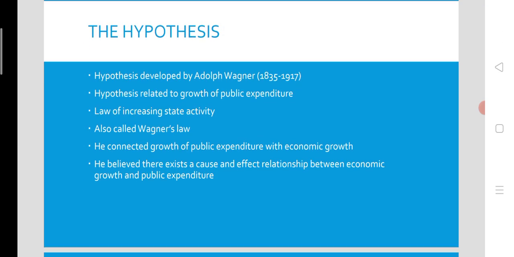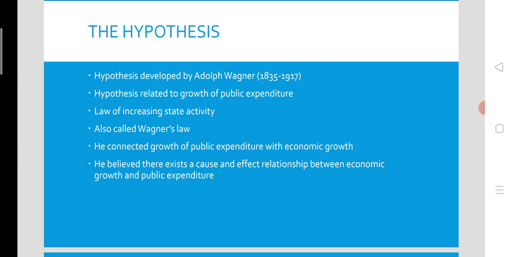This is the hypothesis developed by Adolf Wagner, a 19th century economist who also lived in the early 20th century. This hypothesis was related to the growth of public expenditure, and it is an explanation for the growth of public expenditure. So, public expenditure is growing. Why is it growing? The answer was made by Adolf Wagner through his hypothesis of growth of public expenditure, and this is also called the law of increasing state activity.